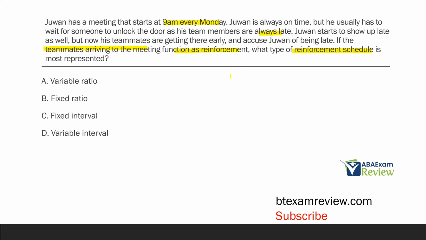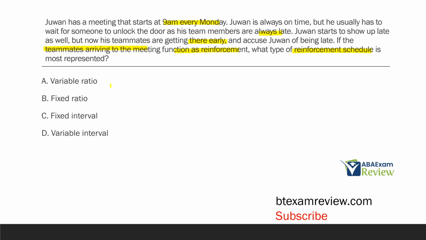And so if the teammates arriving to the meeting are the reinforcers, then arriving late, Juwan is going to have to wait later than 9 a.m. to get the reinforcement. However, now when he starts to show up late, his teammates get there early. In other words, sometimes his teammates show up late, maybe 9:15, 9:30. Sometimes his teammates show up early, maybe 8:30, 8:45. So the time where Juwan receives reinforcement is always different. So with that said, what type of reinforcement schedule are we looking at?